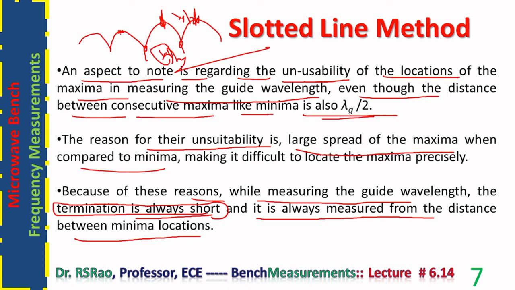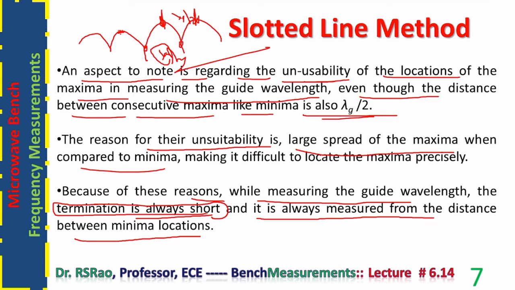So, when it is a short, the reflected wave is as strong as the incident wave. Interference between them leads to highly sharp minimum points. As they are sharper, it becomes quite easy to locate them. It becomes easy to get the accurate distance between two minimum points.